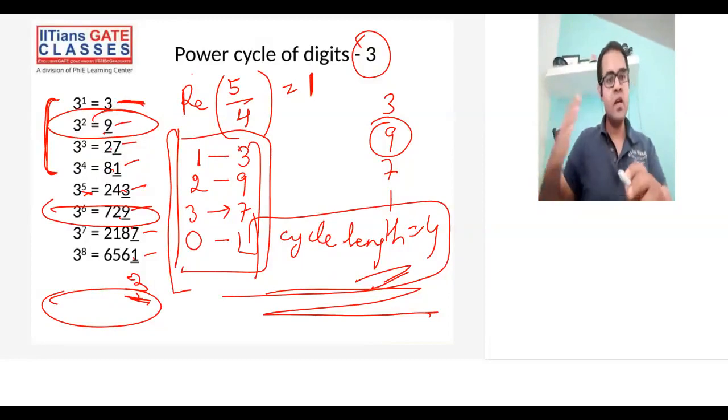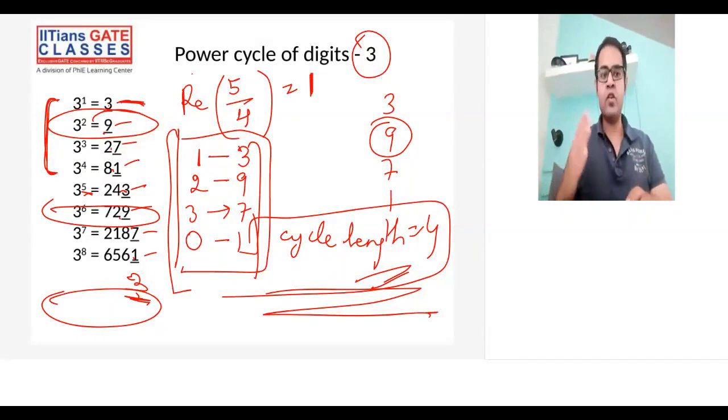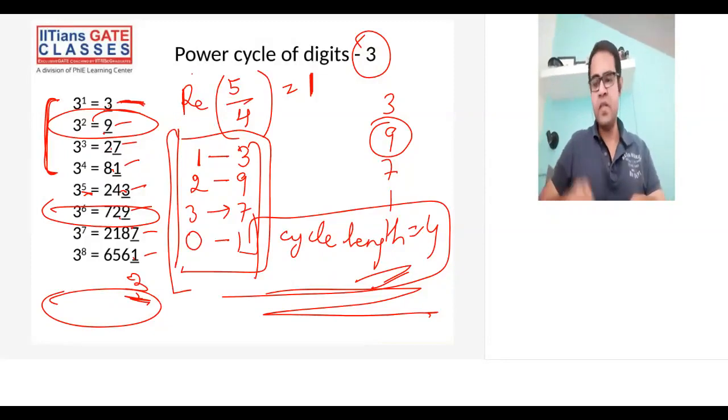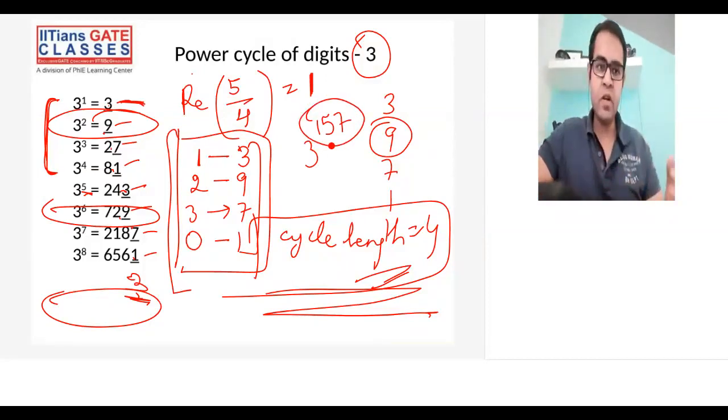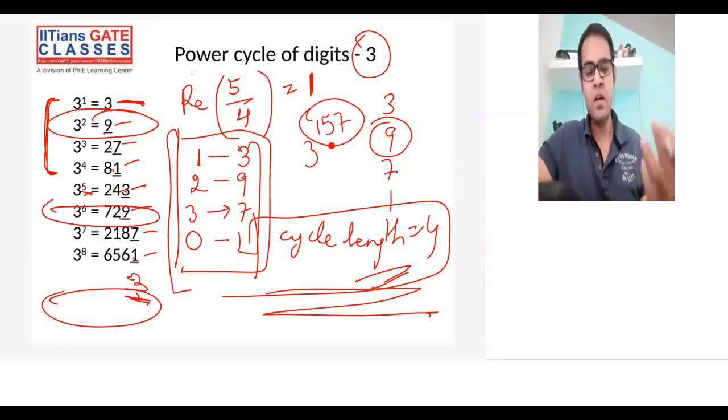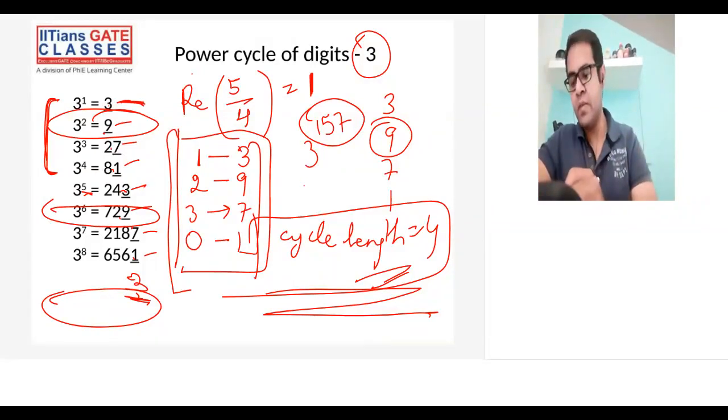Okay. So the way we found the unit digit for the digit 2 in the previous slide, the same way we'll perform the same calculations for digit 3. All right. So something like you can have 3 raised to power 157. You take this power, you divide by 4, you get the remainder. The remainder will be 1. So the unit digit will be 3. Okay. The unit digit for this will be 3.